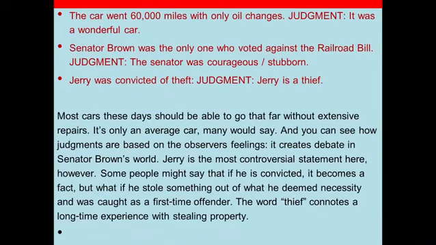The car went 60,000 miles with only oil changes. Judgment. It was a wonderful car. Senator Brown was the only one who voted against the railroad bill. Judgment. The senator was courageous or stubborn. Jerry was convicted of theft. Judgment. Jerry's a thief. Now let us just see all the sentences categorically.